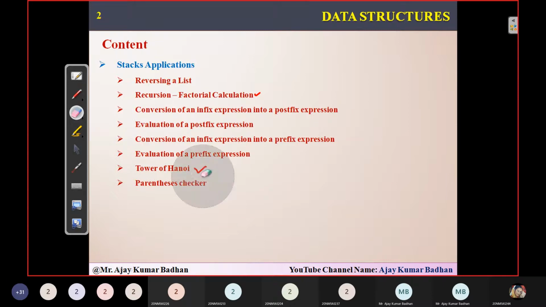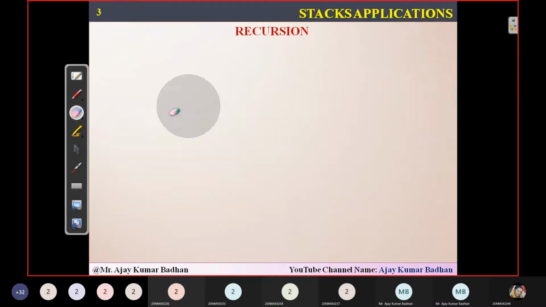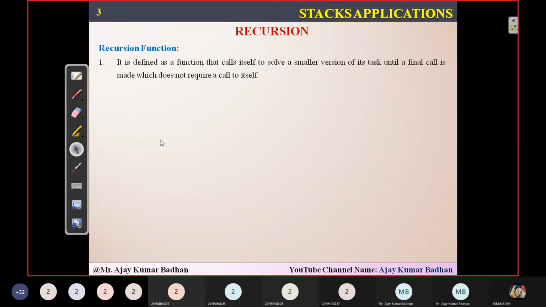So let's go ahead. First we'll have some introduction to recursion. What do you mean by recursion exactly? If a normal definition needs to be given, recursion is nothing but a function which calls itself. A function which calls itself again and again is what we call recursion. And why it is calling itself is to solve a smaller version of a task.